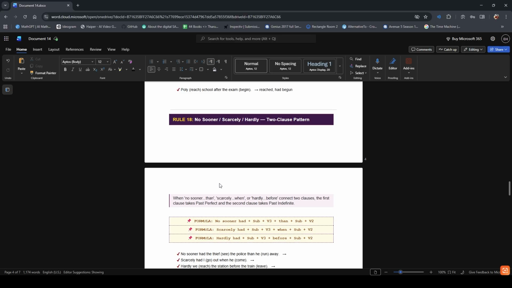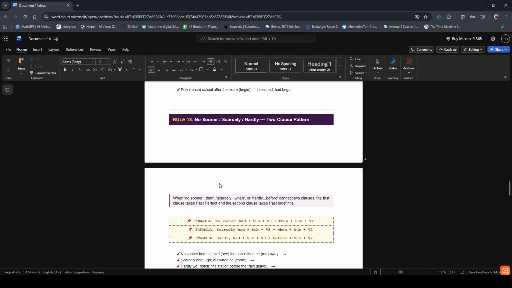The formula in this case: actually there are three formulas for three different uses. The first formula: no sooner had plus subject plus V3, the past participle form, plus than plus subject plus V2. The second formula is for scarcely had: scarcely had plus subject plus V3 plus when plus subject plus V2, past form. The third and last formula: hardly had plus subject plus V3 plus before plus subject plus V2.